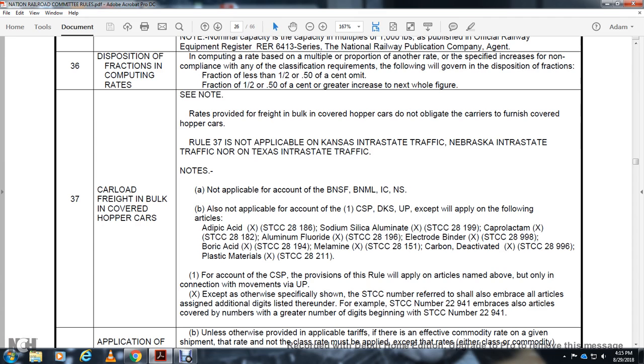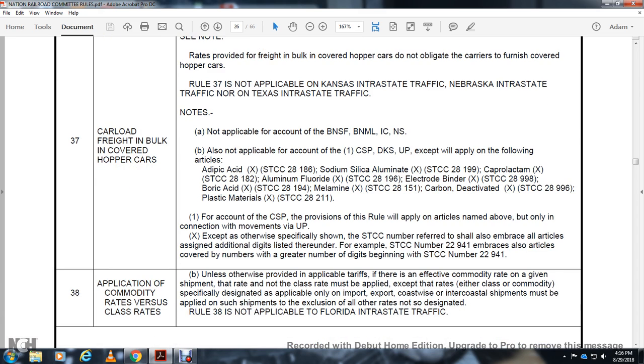Adipic acid, SDCC 28186; sodium silicon aluminum, SDC 28199; caprylocodium aluminum fluoride; electrobinder; boric acid; monoamine carbon deactivated; and plastic materials. For account of the CSB with the provisional rule, the articles named above apply not only with the connection move with the Union Pacific, except as otherwise specifically shown. The SDCC number referred to shall embrace all articles assigned and additional digits listed. For example, the SDC number 22941 embraces all articles covered by numbers with greater numbers of digits beginning with the SDC number 22941.